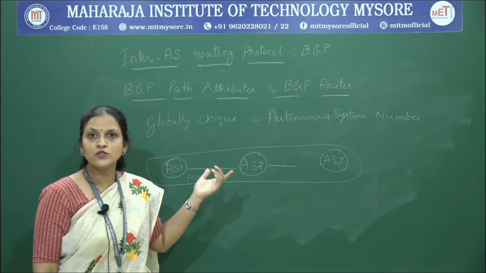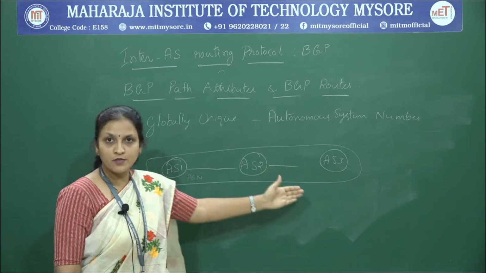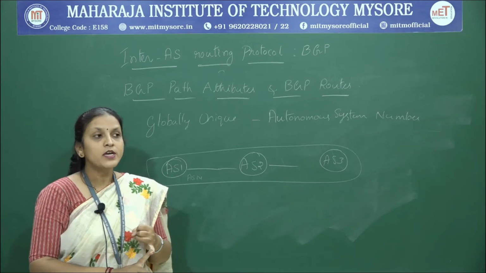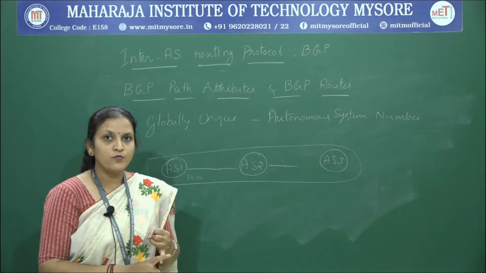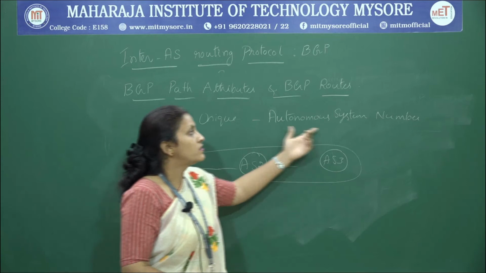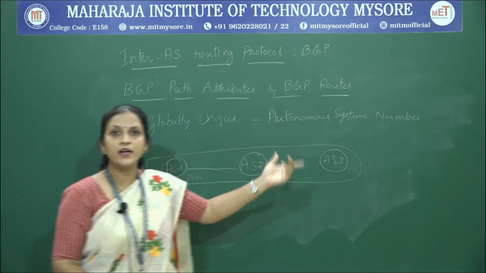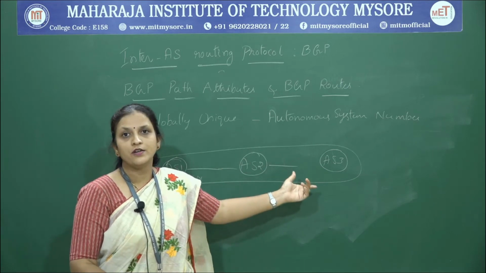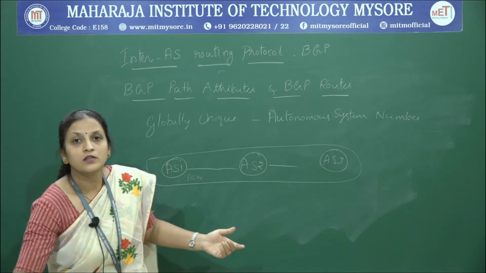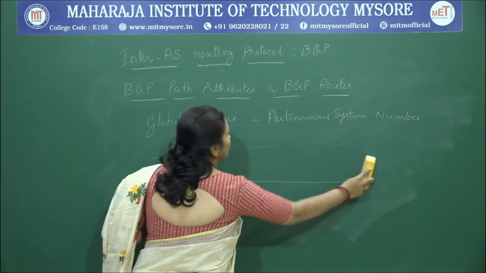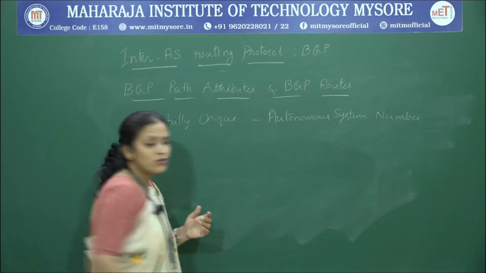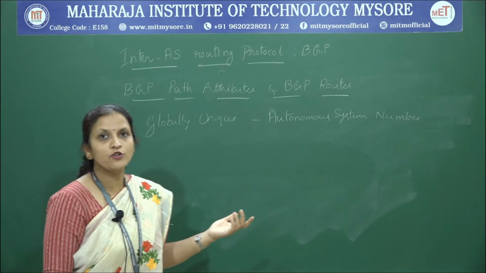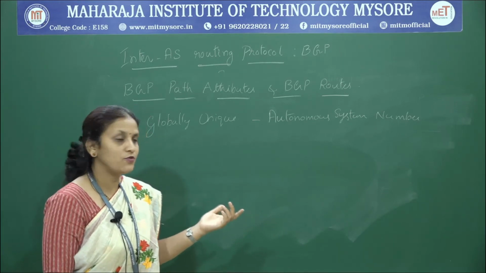Whenever a source node sends its prefix reachability information, along with it, it sends several other attributes, such as the autonomous system number, in order to identify from which autonomous system it has originated. Which are the attributes that we are going to have? There are several attributes attached along with the prefix information.